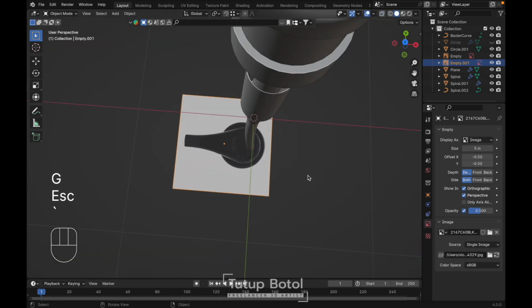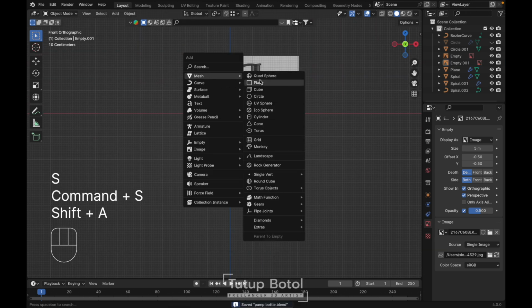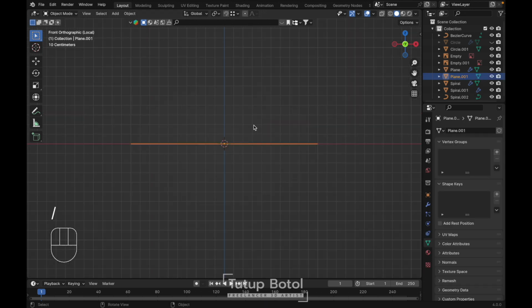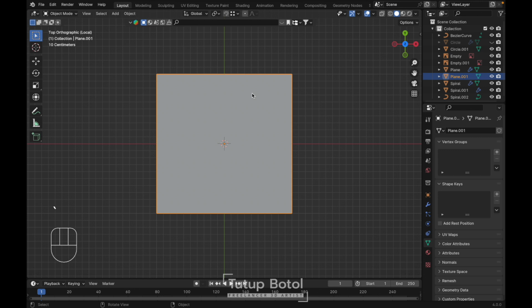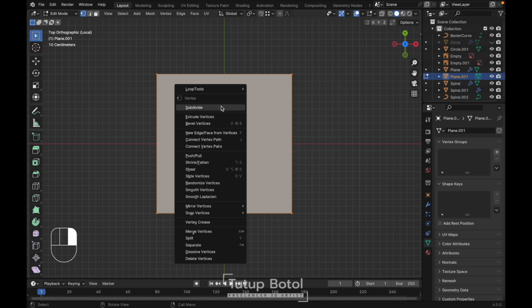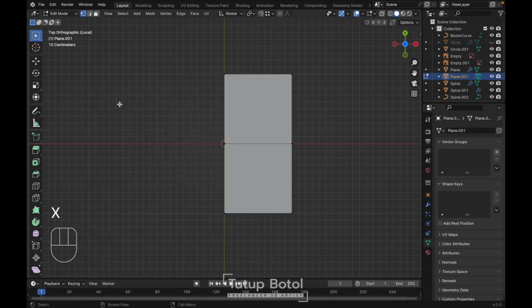Let's see our image reference. There's a text here, open and stop. Press Shift A, mesh, just add a plane, press slash, go to the top view, tab to the edit mode, and then let's right click, simplify. Just select something like this, X, delete the vertices.